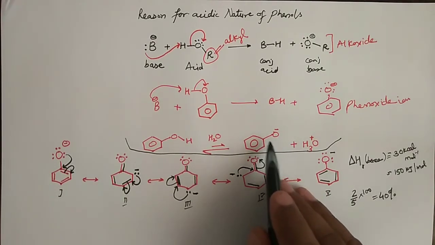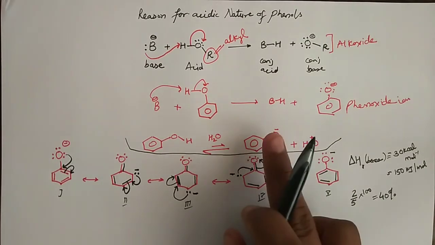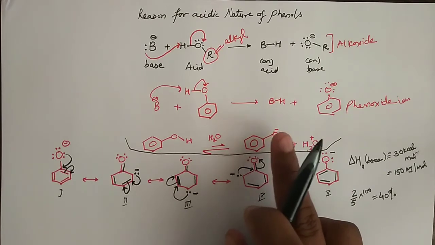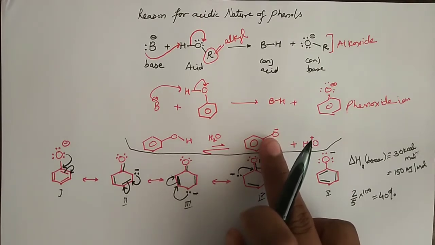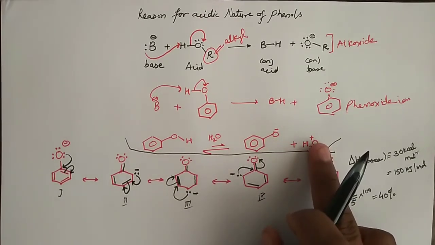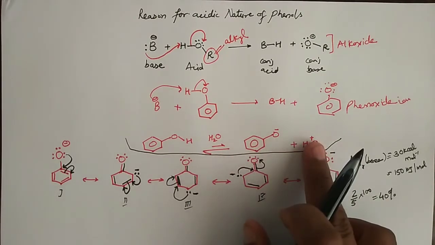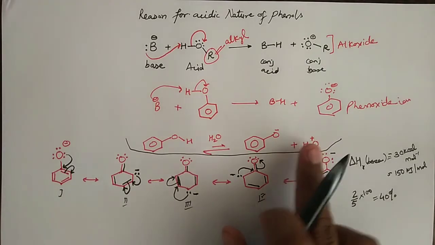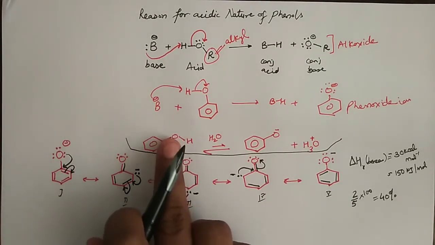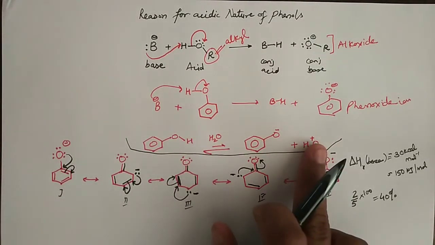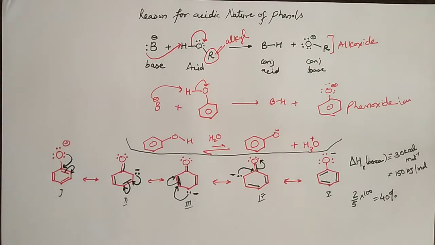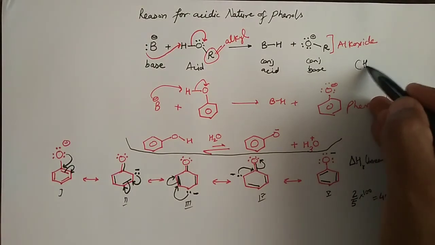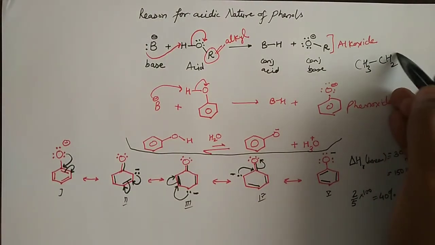Now we can say there is 40% of charge, and therefore the combination possibilities of this phenoxide ion and the hydronium ion will definitely decrease, therefore they will remain separate, and it means that phenols have acted as good acids.